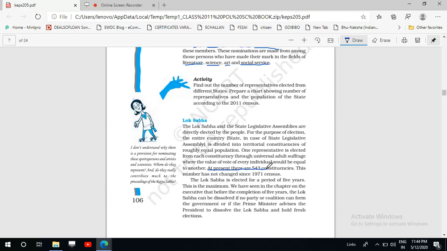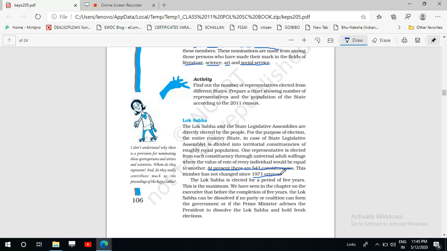These are the 543 constituencies, and this number has not changed since the 1971 census. We have a census every 10 years, you know this. So there was a census in 1971. After that census, there was no change in the number of members of the Lok Sabha.